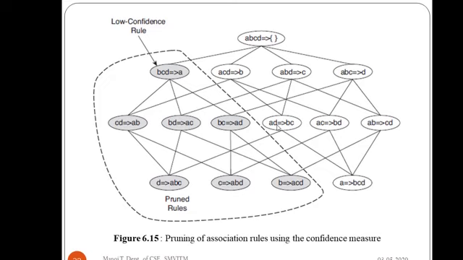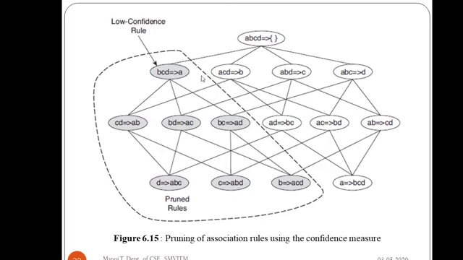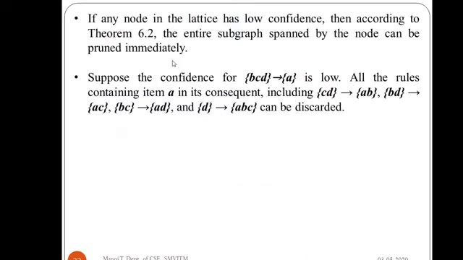Suppose this is one example we are going to consider. If any node in the lattice has low confidence, then according to the earlier theorem which we have seen, the entire subgraph spanned by the node can be pruned immediately. For that, consider BCD implying A as a low confidence rule.